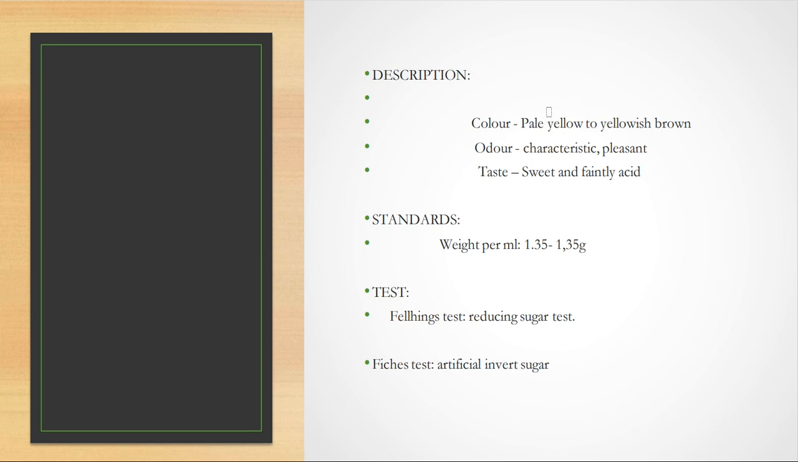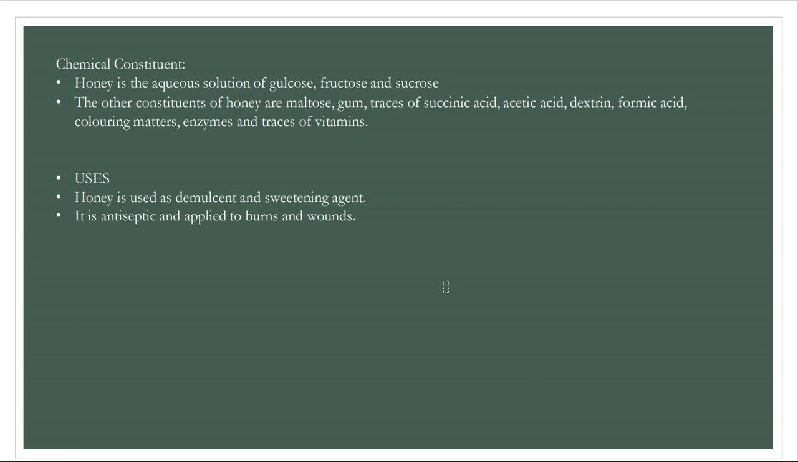Now, as we all know, it is pale yellow to yellowish brown in color. It has a characteristic odor. It is sweet and faintly acid-like in taste. Weight per ml, you sometimes get 1.35 grams. Now, for the identification of chemical constituents in honey, Fehling's test, which is a reducing sugar test, and Fiehe's test, for artificial invert sugar, are carried out.